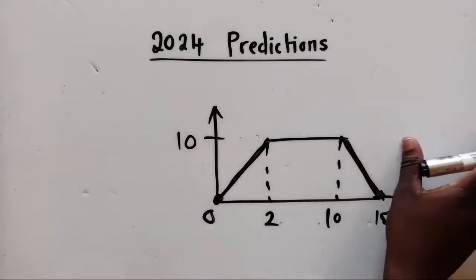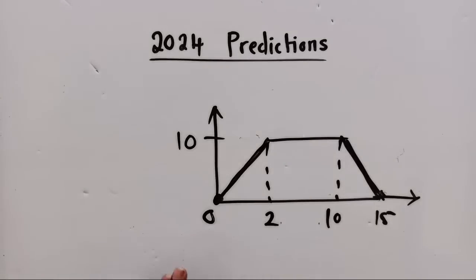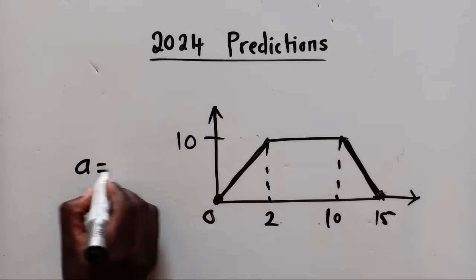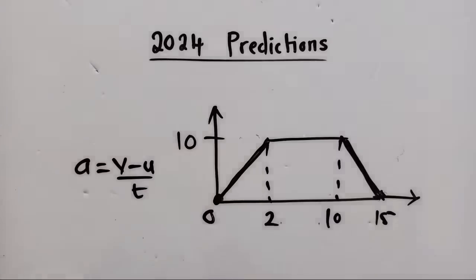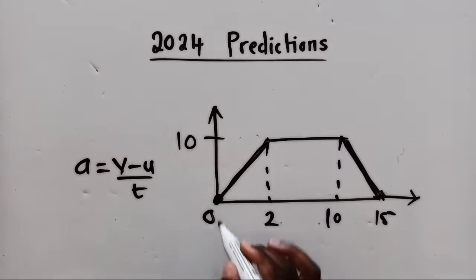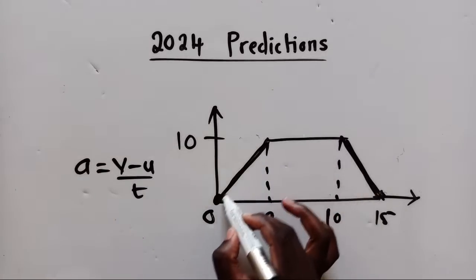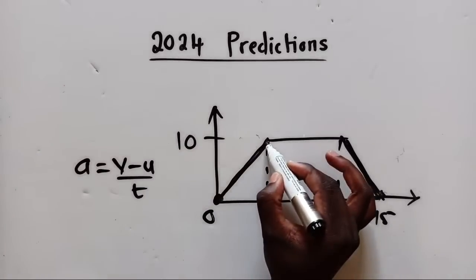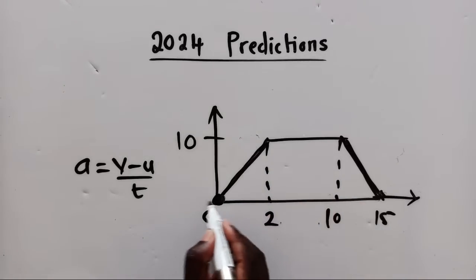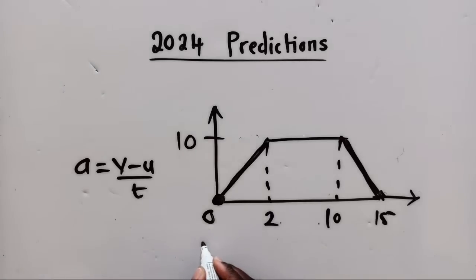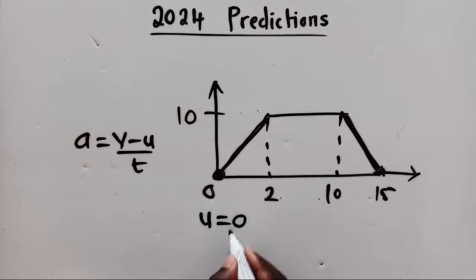Look at the way the diagram looks. If they ask you to find acceleration, I'm just giving you an example. You're going to say acceleration is equal to final velocity minus initial velocity over time. This is the formula we use, of course. Acceleration will happen on this side. Where it's starting from, you check what number is here. It's a 0. That's our u, initial velocity. So initial velocity is 0.